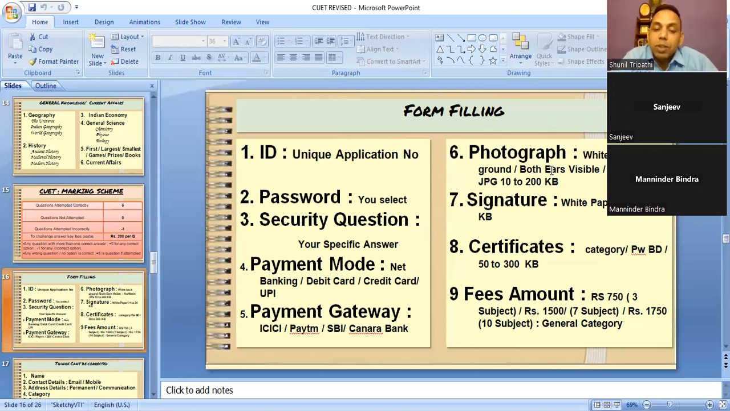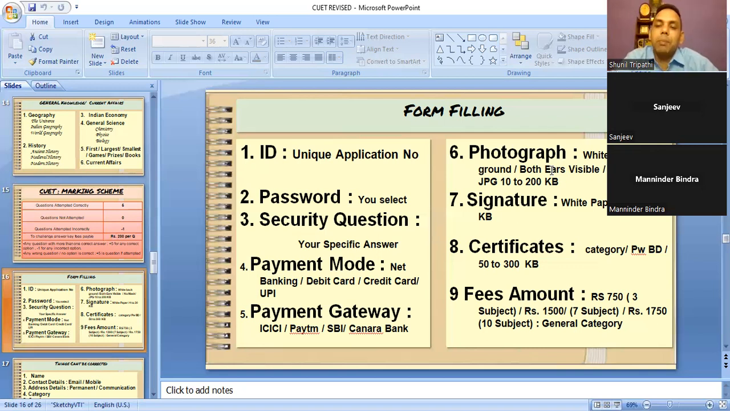Another thing, please, whatever photograph they upload, they need to keep at least 2 copies for future use. When they go to the examination center, they are supposed to carry the same photograph, which will be pasted on the answer sheet. I'm repeating, the photograph uploaded at the time of filling the form must be kept safely, because the same photograph has to be taken to the examination center. Signatures, they can sign on white paper and then upload it.